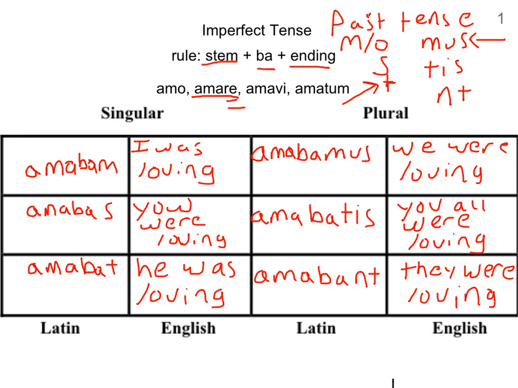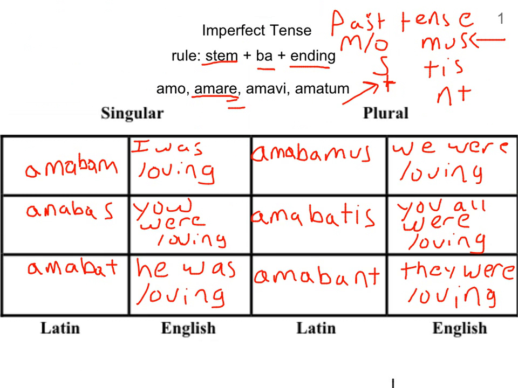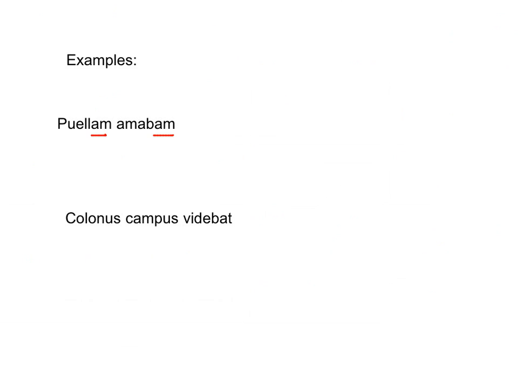Okay, let's check out some examples down here. So we have two sentences here. The first sentence here is puelam amabam. And we have to take a look and say, all right, which word is the verb here? And as you can see, it might be a little tricky because both words have an am ending. And if you look up at the top in the chart here, you'll notice the first person singular has a bam ending. So that is a possibility.